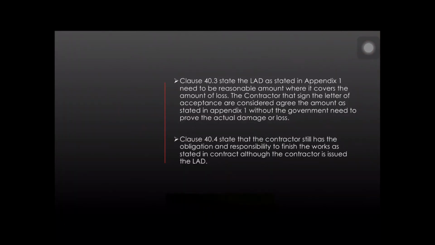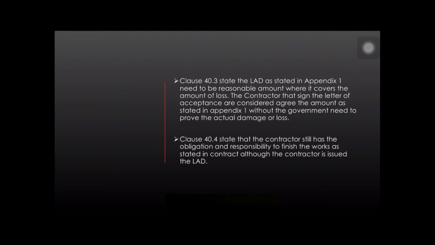Clause 40.3 states the LAD as stated in Appendix 1 needs to be a reasonable amount, where it covers the amount of loss. The contractor that signed the letter of acceptance is considered to agree to the amount as stated in Appendix 1, without the government needing to prove the actual damage or loss.